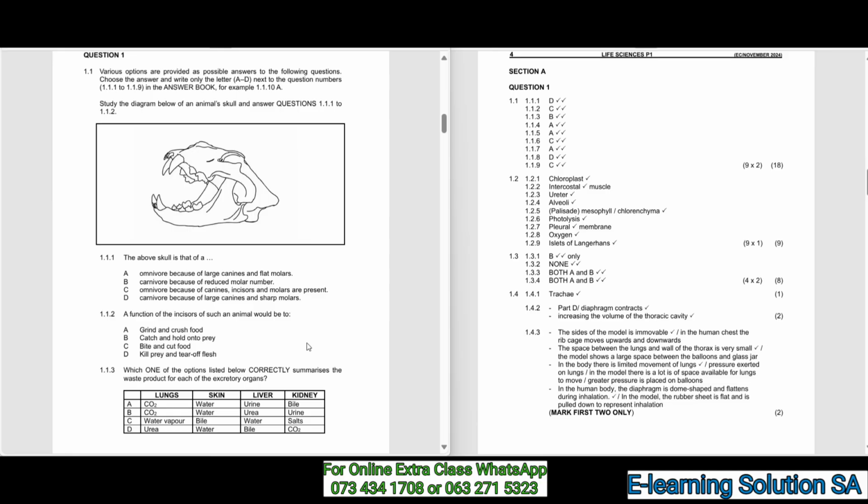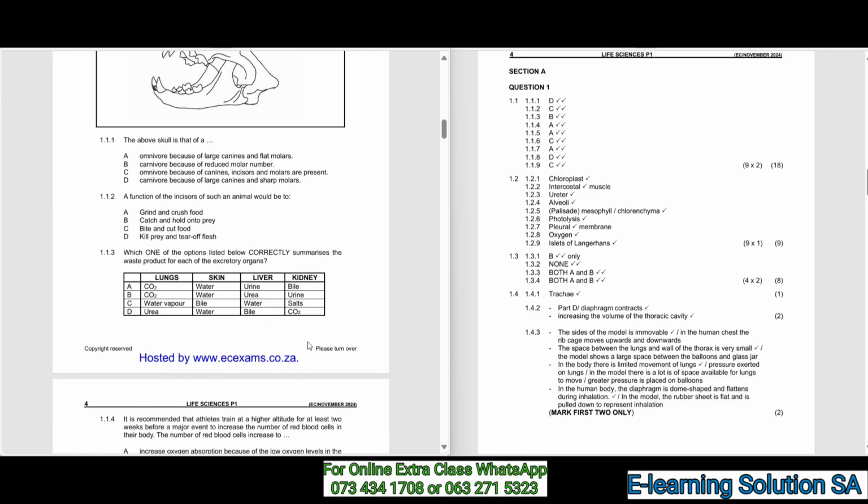Okay, so 1.1.2, a function of the incisors of such an animal will be, C, to bite and cut off food. That big teeth or big canines cannot be used to eat vegetables, guys, or to eat plants. So this one is to bite and cut food.